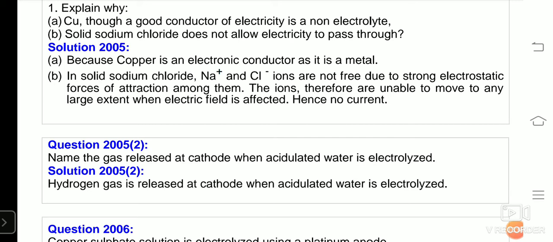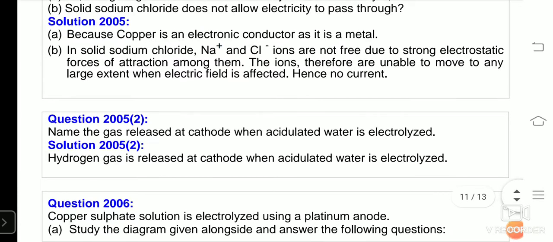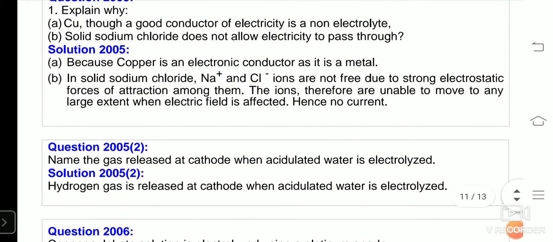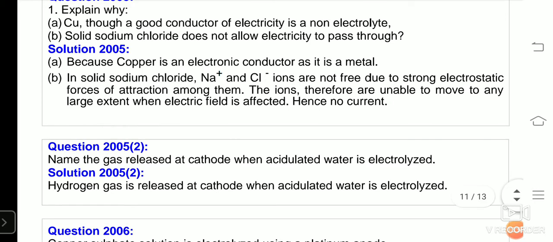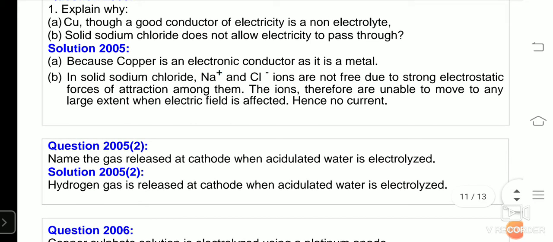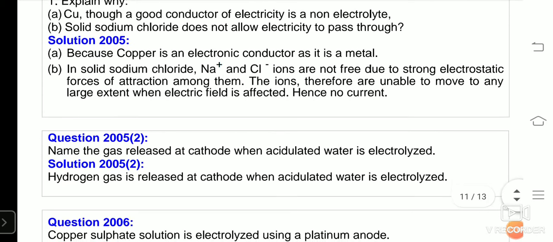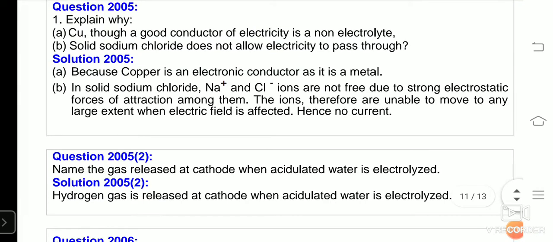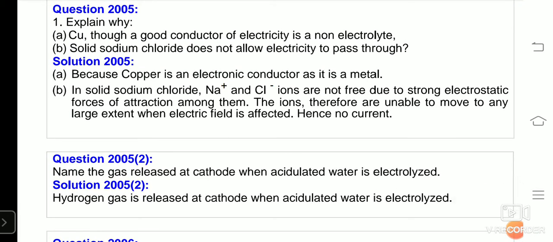The reason is, in solid sodium chloride, Na plus and Cl minus ions are not free due to strong electrostatic force of attraction between them. The ions therefore are unable to move to any large extent when electric field is applied. Hence, no current is carried by the solid sodium chloride. Please remember, solid sodium chloride is an ionic compound. As soon as you dissolve this ionic compound in water, it will dissociate into Na plus ion and Cl minus ion.